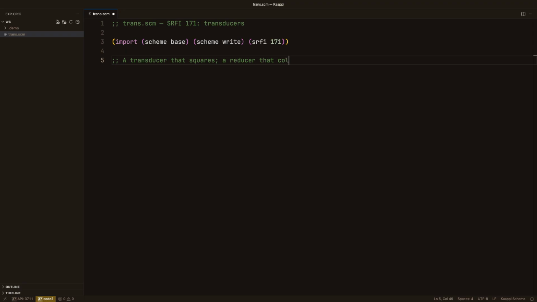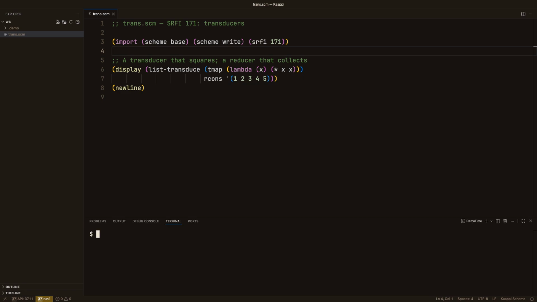list-transduce takes three things: a transducer, a reducer, and a collection. tmap is the transducer that squares. rcons is the reducer that collects into a list. 1, 4, 9, 16, 25. The transducer transformed, the reducer collected. The transducer and the reducer are independent.